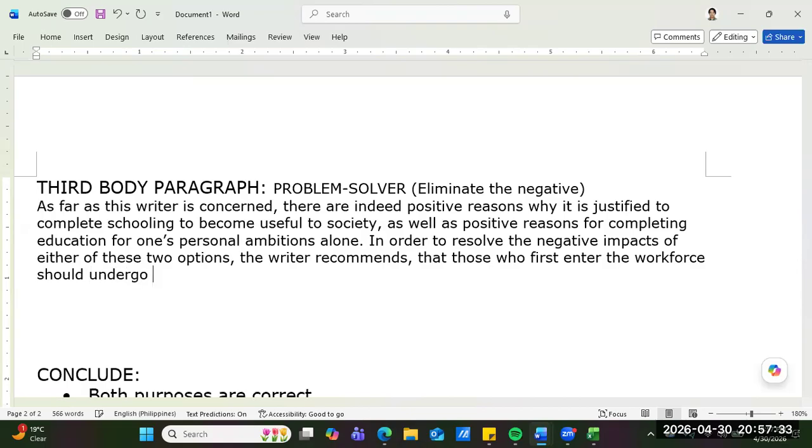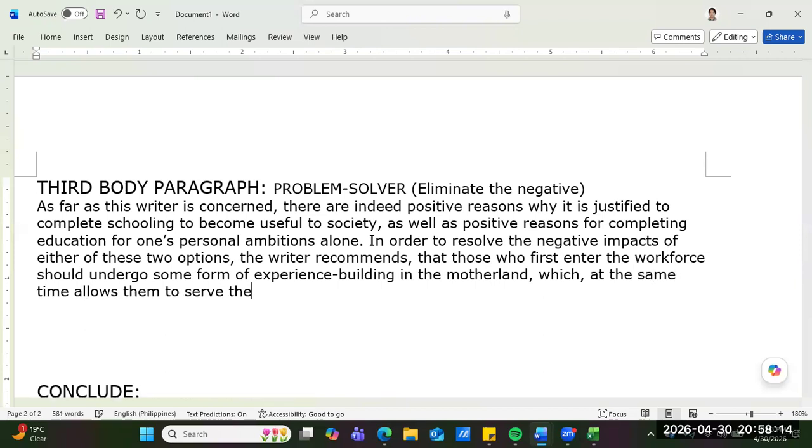So JR, what's the term for that where you cannot go abroad first? You have to work for 2 years first, not just for experience, sir, but to help the country. What's the term for that? Oh, sige, I will use experience. Should undergo some form of experience building in the motherland, which at the same time allows them to serve their fellow men.